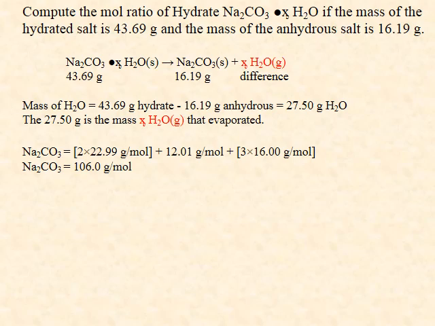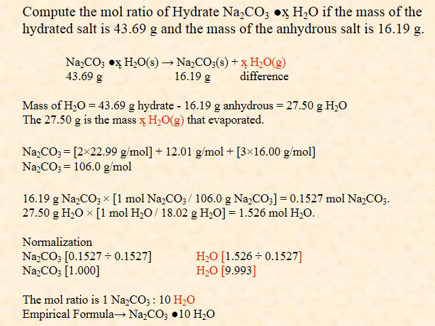As with all stoichiometric calculations, we need a molar mass. Here we obtain the molar mass of sodium carbonate by adding up 2 sodiums, 1 carbon, and 3 oxygens. The resulting molar mass is 106.0 grams per mol. Then we use the molar mass in the form 1 mol of sodium carbonate per 106.0 grams of sodium carbonate. So the grams of sodium carbonate cancel and the output is 0.1527 mol of sodium carbonate.